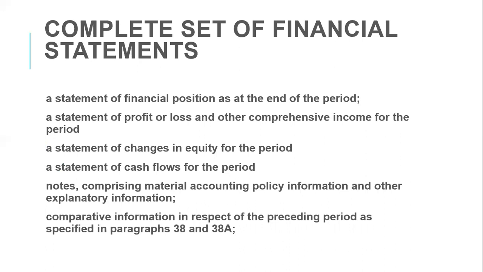Then a statement of profit or loss and other comprehensive income for the period, a statement of changes in equity for the period, a statement of cash flows for the period, then of course notes comprising material accounting policy information and other explanatory information, then comparative information in respect of the preceding period as specified in paragraphs 38 and 38A.